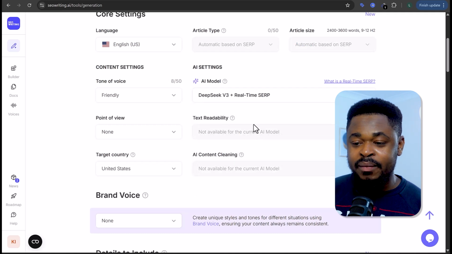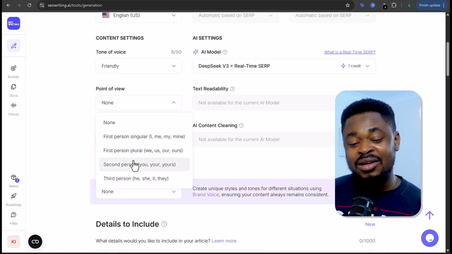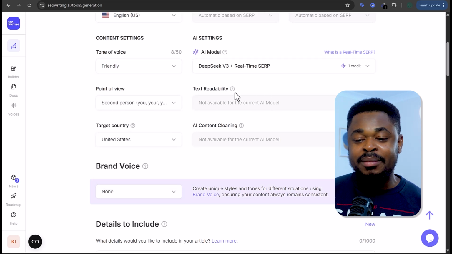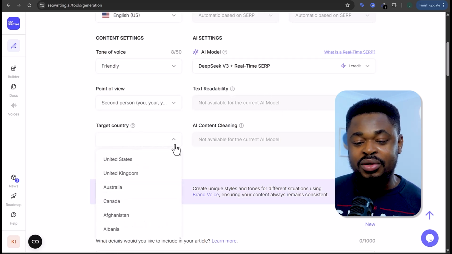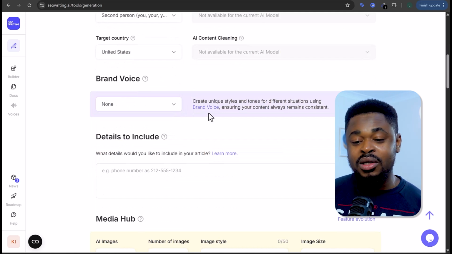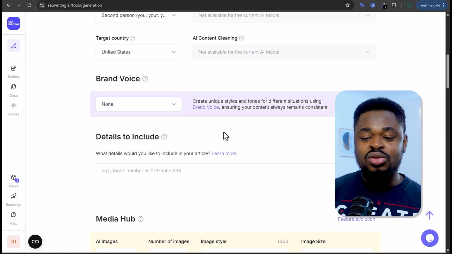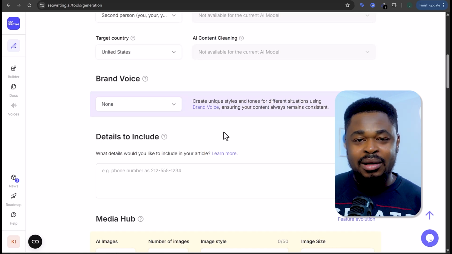It's a very good model. And then for the point of view, I'm going to leave it at second person point of view. The text readability, you can leave this. And then the target country, United States. And then the brand voice, very important. Now, the brand voice is something that a lot of people use, a lot of businesses. So if you're a content creator or a writer, and you have a writing style, and you want the AI to keep that brand style, all right?